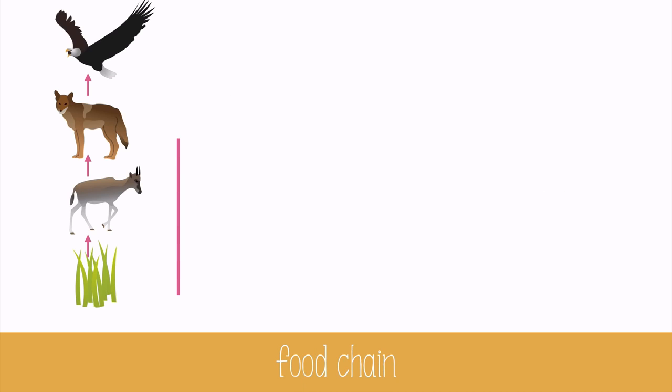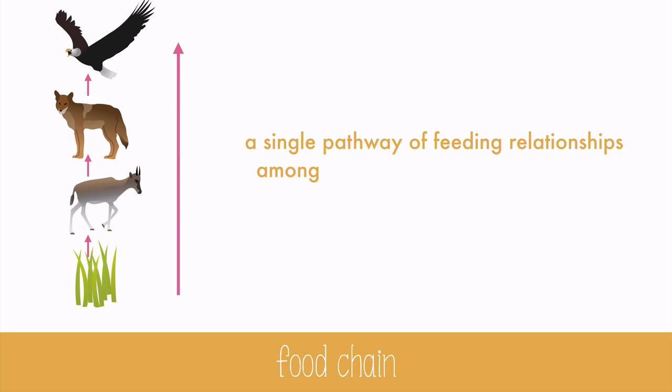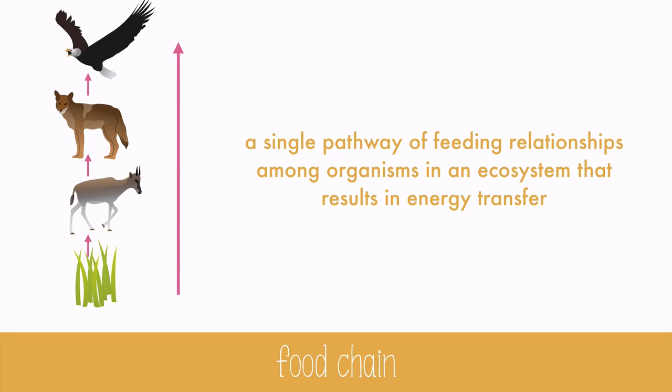We can follow the energy transfer by looking at a food chain, which is a single pathway of feeding relationships among organisms in an ecosystem that results in energy transfer. Arrows are used to show the direction of energy transfer, so it goes from the food into the mouth of the eater. Food chains are a great way to follow energy transfer, but in reality, a food chain is oversimplified.